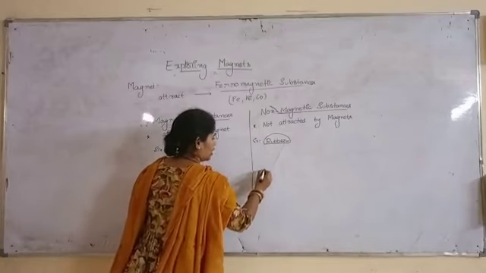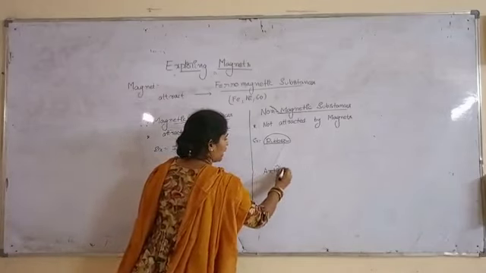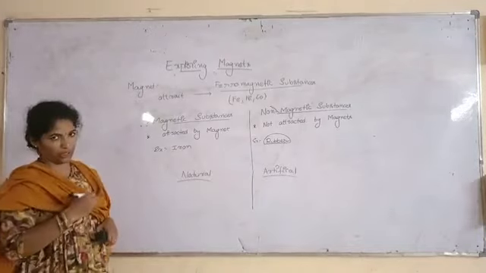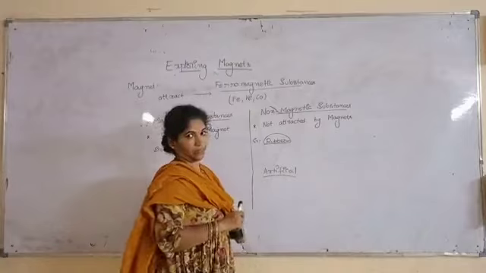Magnets are of two types, natural magnets and artificial magnets. What are natural magnets? What are artificial magnets?